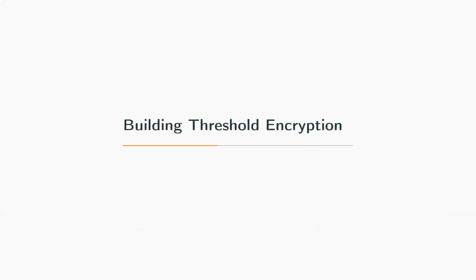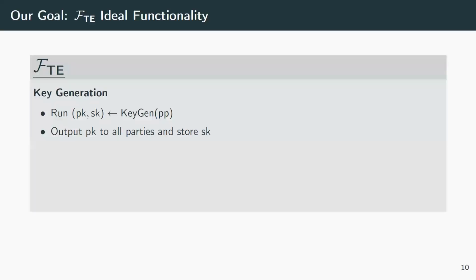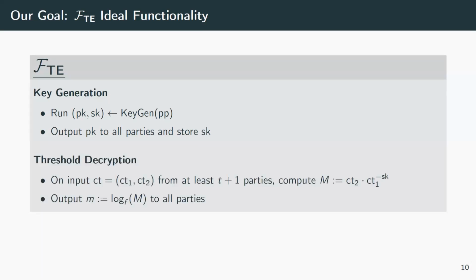Next part: how to build threshold encryption. Ideally, we would realize the following functionality. The first method is key generation. The functionality just samples a key pair, stores safely away the private key, and outputs the public key. Then if at least T+1 parties come and want to have a ciphertext decrypted, the functionality uses the stored key, decrypts the message, and sends it out to the parties. So we have to somehow store the secret key, and at least T+1 parties need to do something with it.